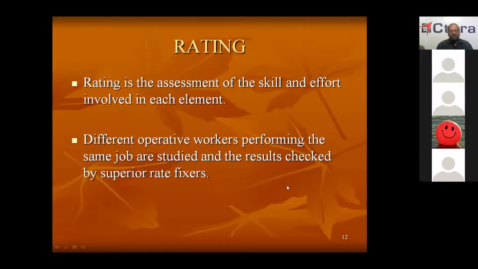Now, one more concept is there in the time study, that's called rating. Rating means speed, or we can say rating is the assessment of the skill and effort involved in each element.